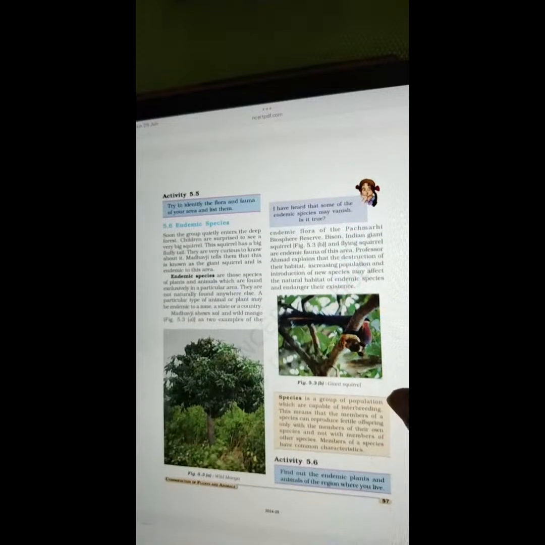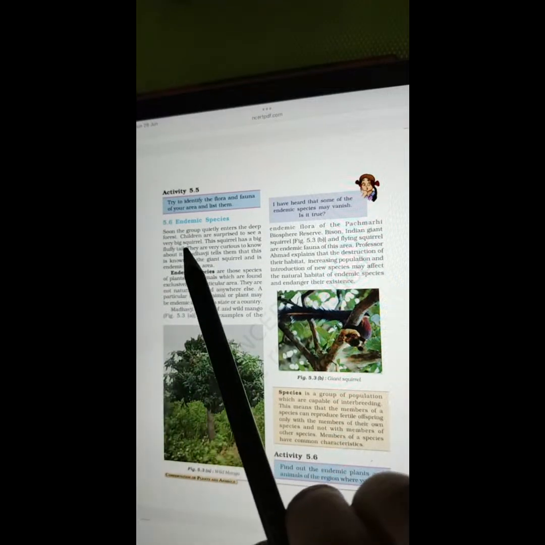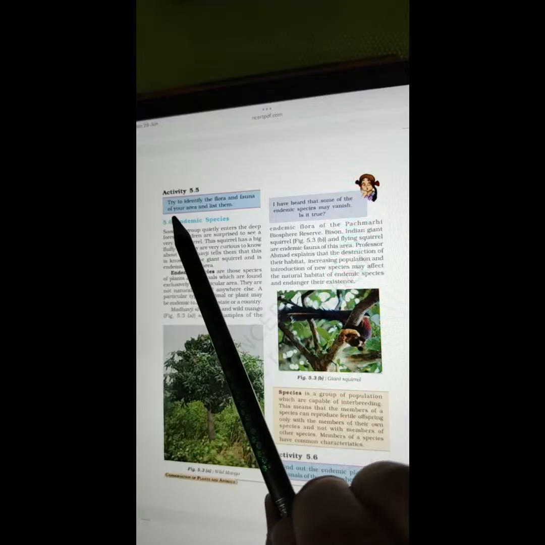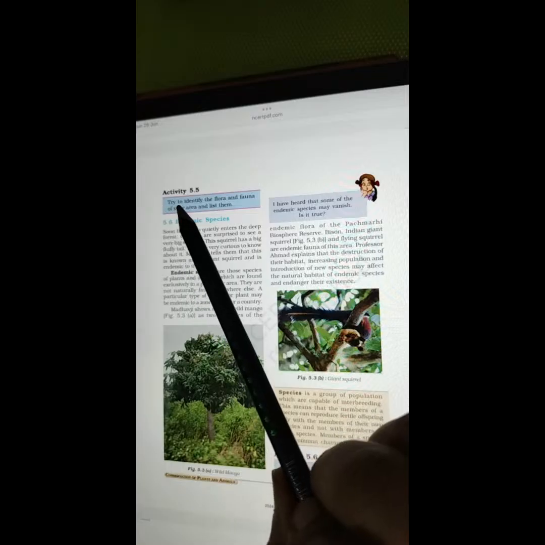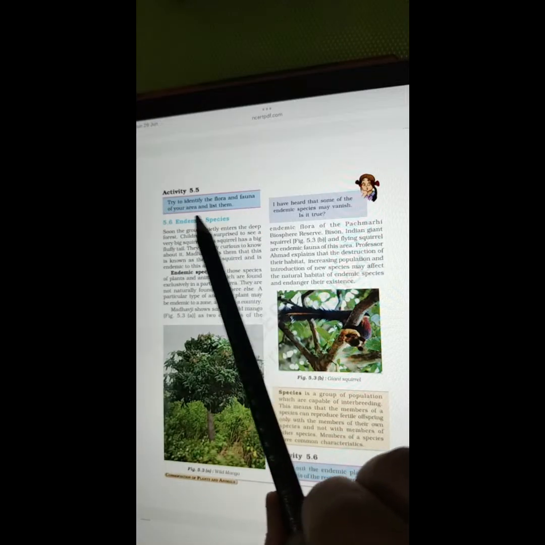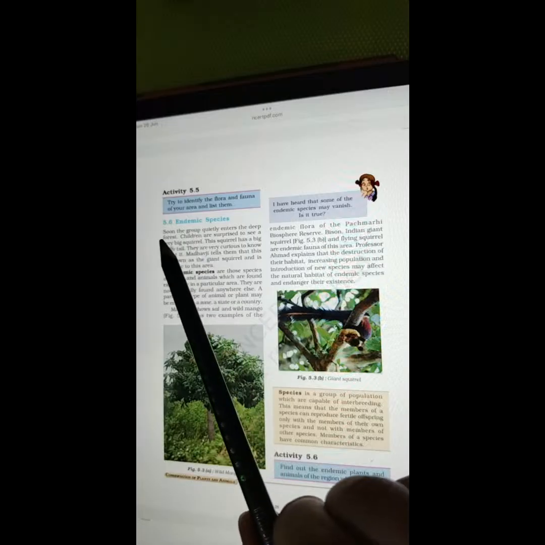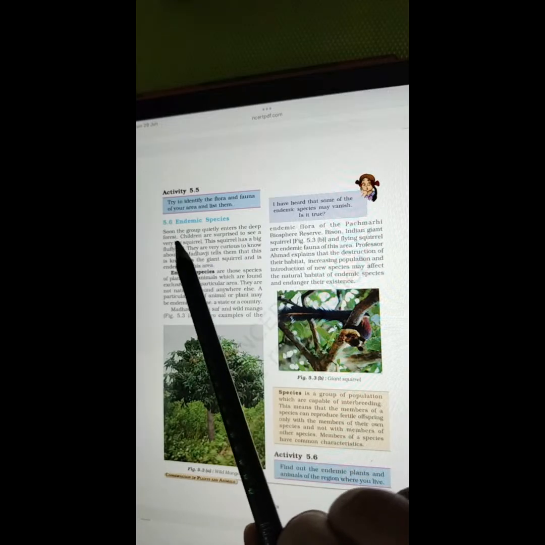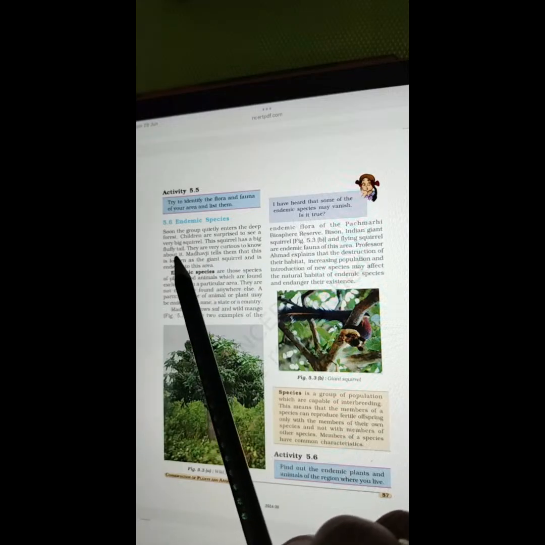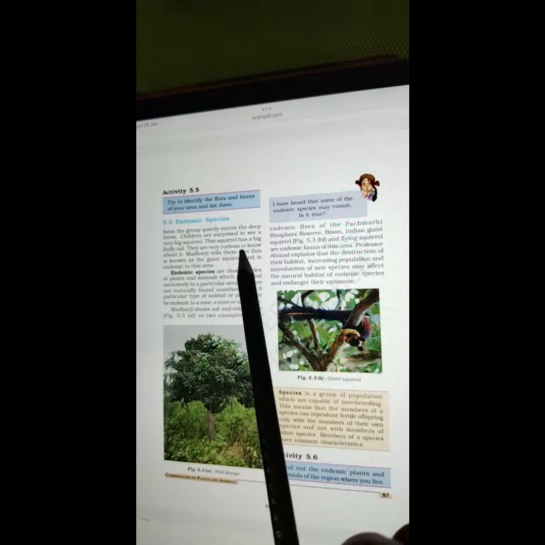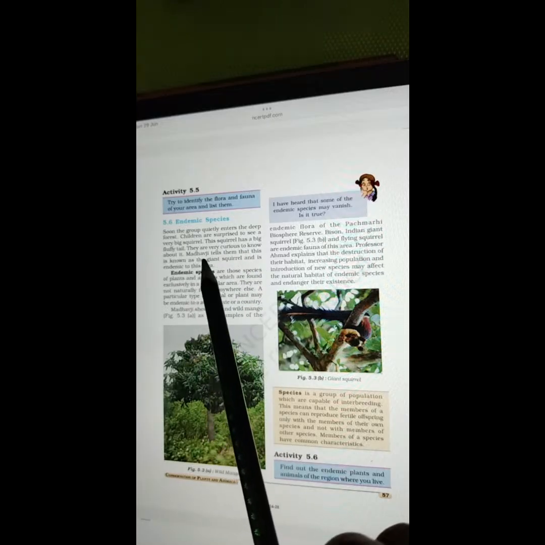Moving to the next page. We are right now on activity 5.5: Try to identify the flora and fauna of your area and list them. 5.6 Endemic species. Soon the group quietly enters the deep forest. Children are surprised to see a very big squirrel. This squirrel has a big fluffy tail. They are very curious to know about it. Madhavji tells them that this is known as the giant squirrel and is endemic to this area.